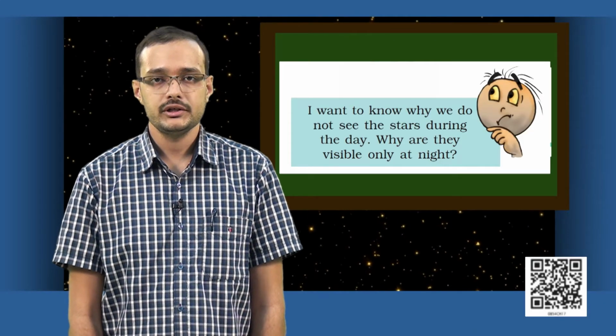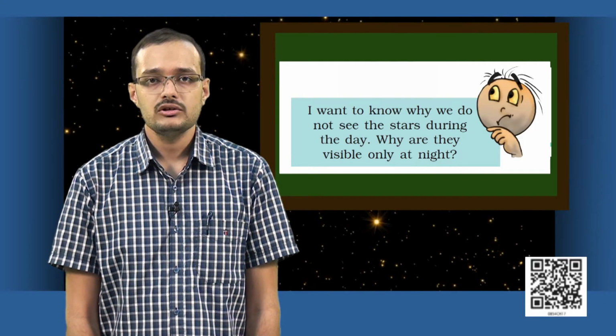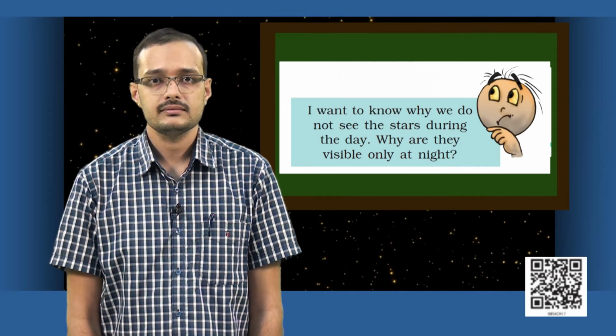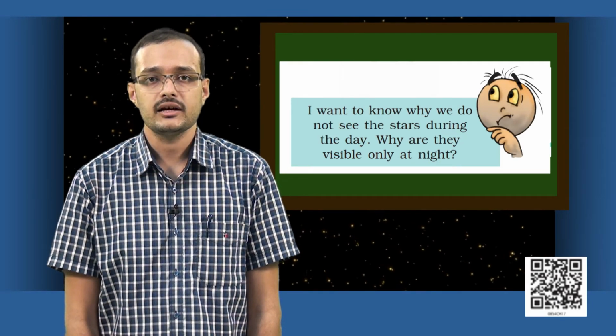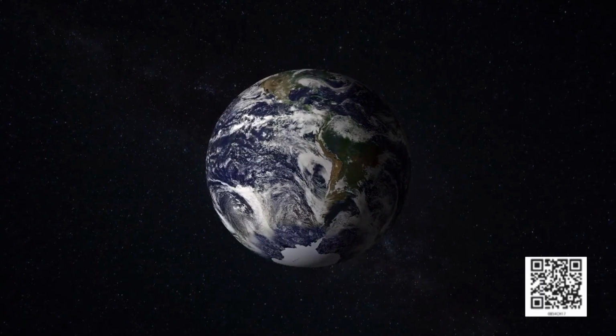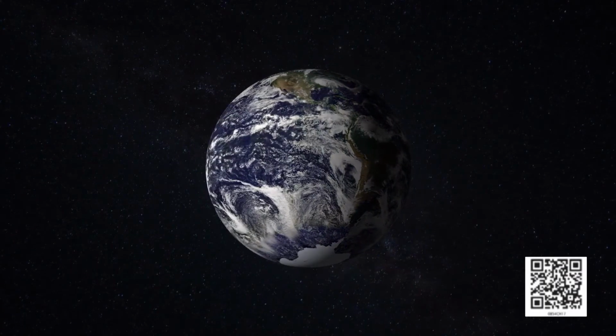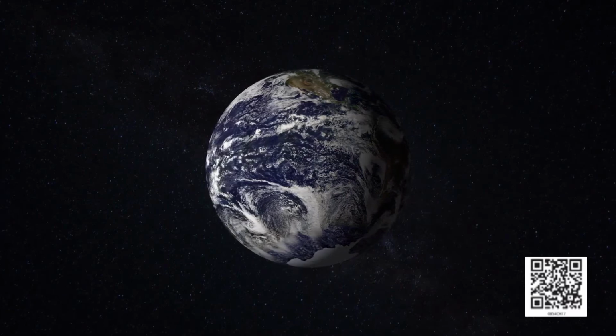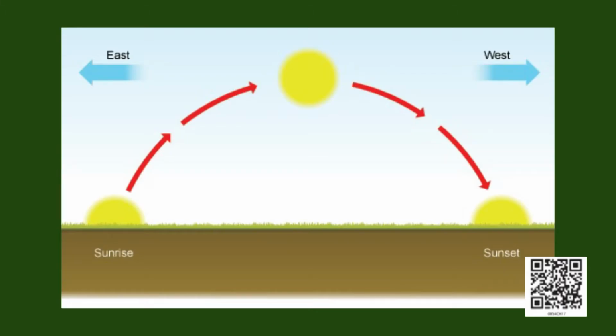Now, here is a point to ponder. Why don't we see the stars during the daytime? Take a minute and think about it. Now, you all know that earth rotates from west to east, which means all the stars appear to move from east to west just like the sun. Does this apply to moon as well?